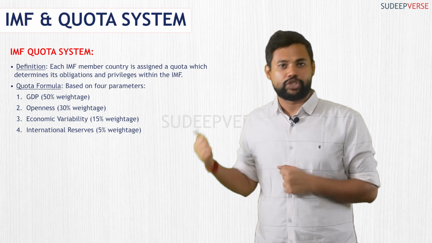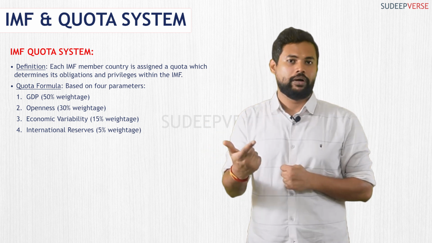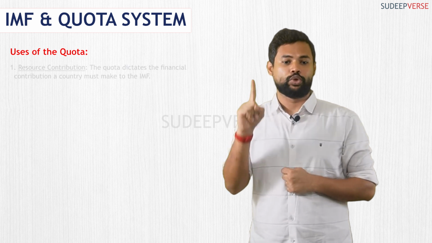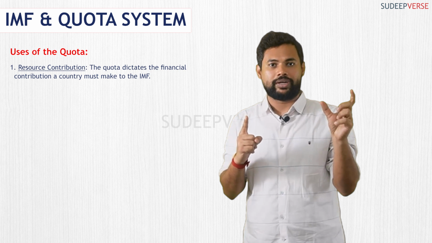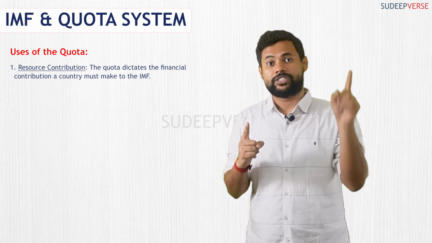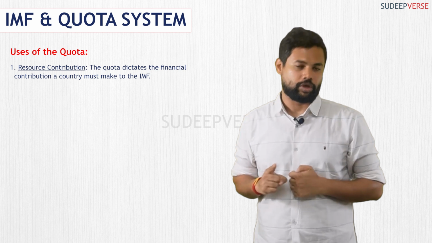So on the basis of this quota formula, a quota is assigned to a country which becomes a member of the IMF. Now, what are the uses of this particular quota? Let us discuss. The first use, as I told you, is resource contribution. Resource contribution means the amount of quota that is assigned to a nation reflects the amount of contribution a nation has to make to the IMF. So that is resource contribution.